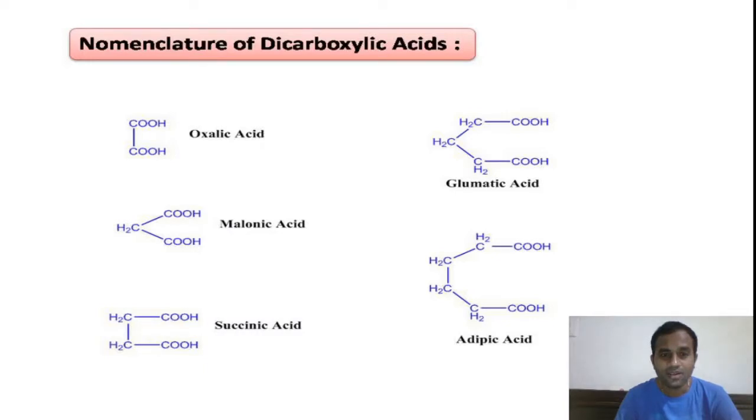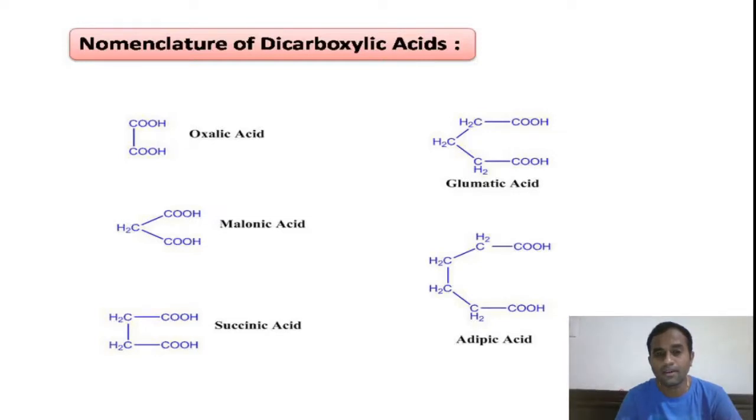It has 2 carbons. If we increase 1 carbon, then it is called malonic acid. 4 carbons, succinic acid. 5 carbons, glutaric acid. 6 carbons, adipic acid. Oxalic acid, malonic acid, succinic acid, glutaric acid, adipic acid.